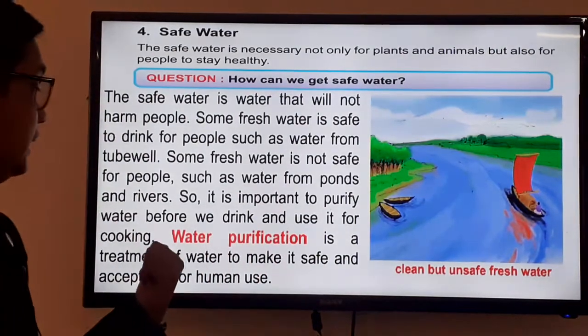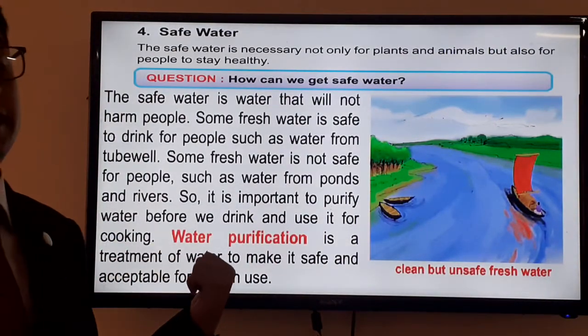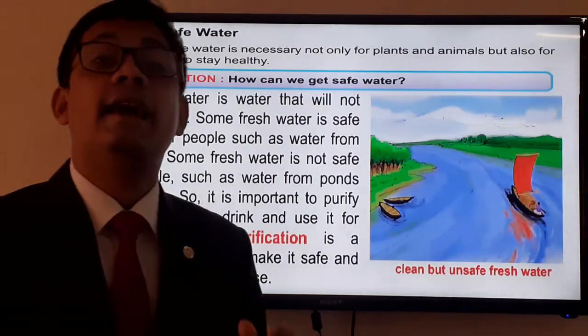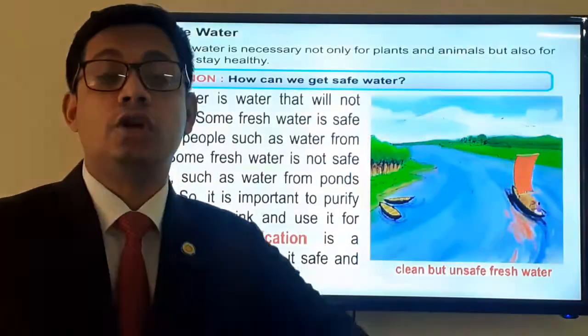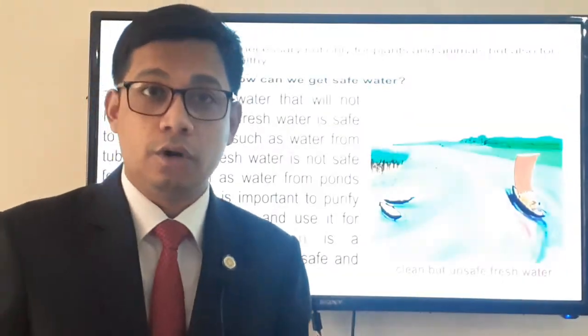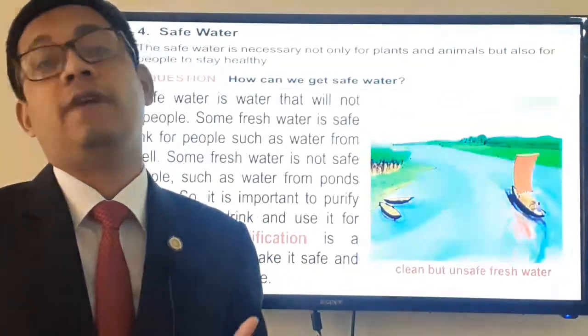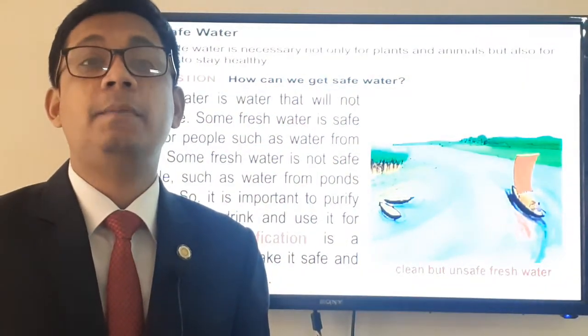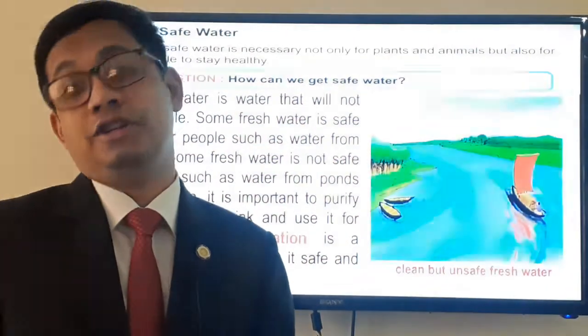Water purification is a treatment to make water safe and acceptable for human use. So if you want to use pond water or river water, first of all you have to purify it. Otherwise you will be in danger. You will be affected by different types of waterborne diseases.